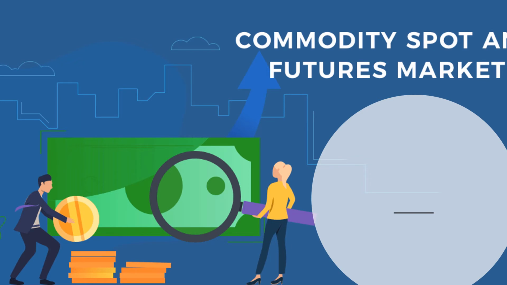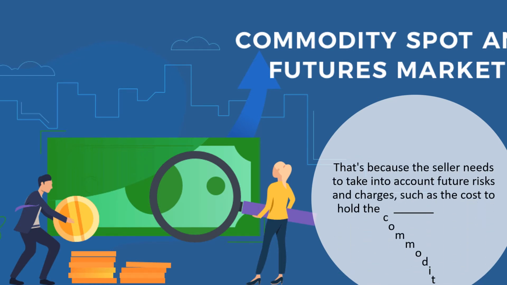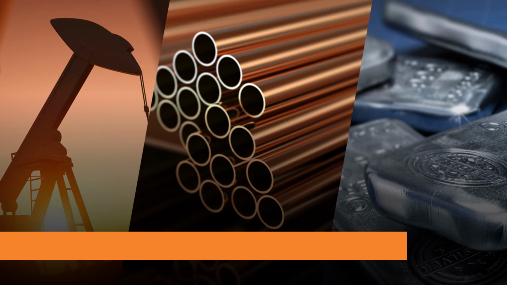While futures contracts are often used by individuals and companies looking to exchange physical commodities at a later date, they are predominantly used for speculation and hedging. It's also worth noting that the price of futures contracts tends to be different from buying or selling an identical amount of that same commodity on the spot market. That's because the seller needs to take into account future risks and charges, such as the cost to hold the commodity and then transport it to the buyer. Hence, futures contracts are valued using forward prices rather than spot prices.